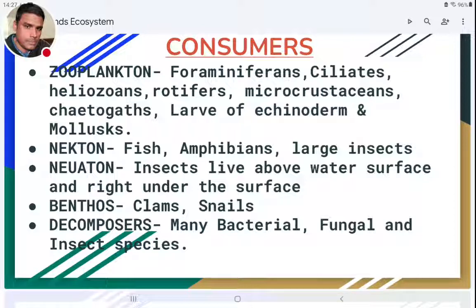And another one is benthos. Benthos usually are present on the sediment, or on the benthic region, a surface under the water level. So clams, different types of clams and snails, make up the benthos. And the final one is decomposers. Different types of bacteria and fungi, and some insect species, form the decomposers.